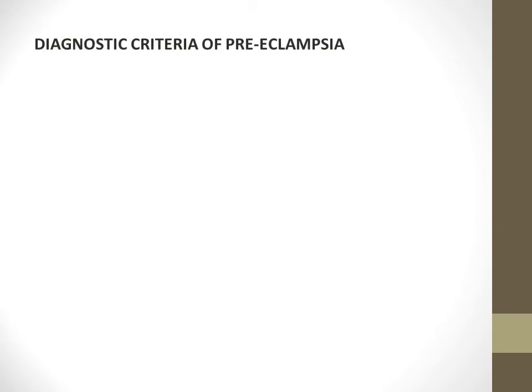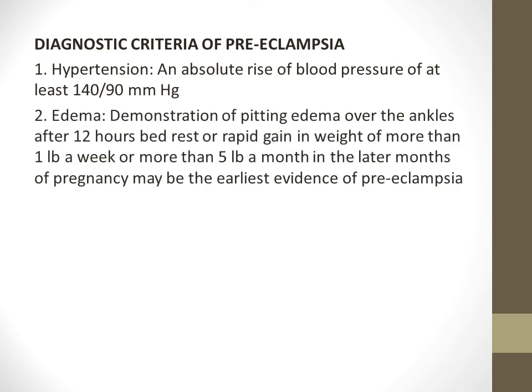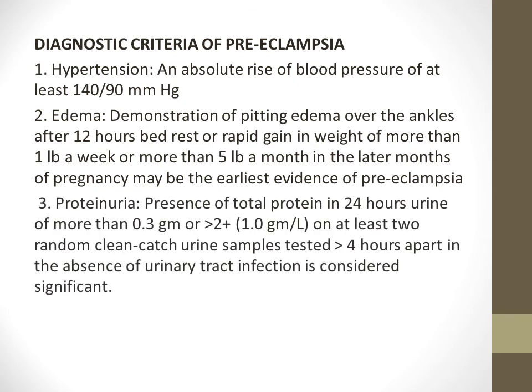The diagnostic criteria of preeclampsia. First one is hypertension. The woman should have an absolute rise of blood pressure of at least 140 over 90 mm of Hg. Edema: the presence of pitting edema over the ankles after 12 hours of bed rest, or rapid weight gain of 1 lb in a week or more than 5 lb in a month. And the third diagnostic criterion is proteinuria. The presence of total protein in a 24-hour urine sample of not more than 3 grams.